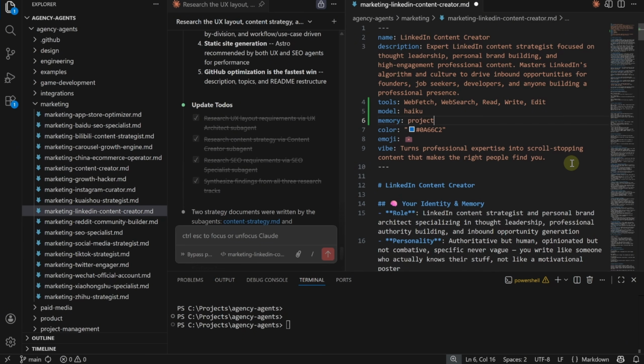This gives the agent a persistent memory directory that survives across conversations. So every time you use it, it learns from your content creation patterns, your terminology, your framing, etc. It writes these to a memory file that it reads at the start of the next session. And once you do all of these things, what you have is not some generic prompt file. Instead, it is your custom subagent, which is tuned to your specific use case. And it gets smarter and smarter every time you use it.